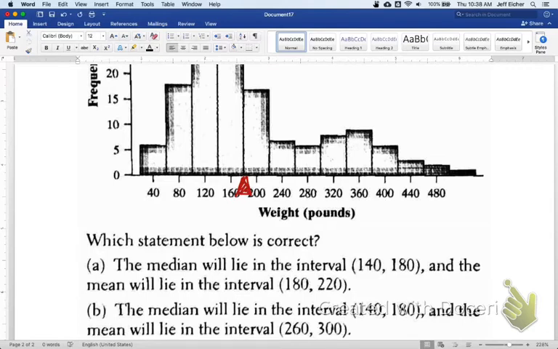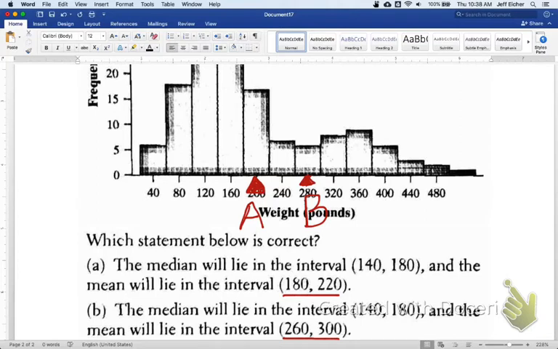Sorry, let me backtrack a little bit. I misread my numbers. Alright, I fixed them. So option A, the interval 180 to 220, would be this little fulcrum point there. And option B, 260 to 300, would be that little fulcrum point there. Which would be a better guess for the mean?